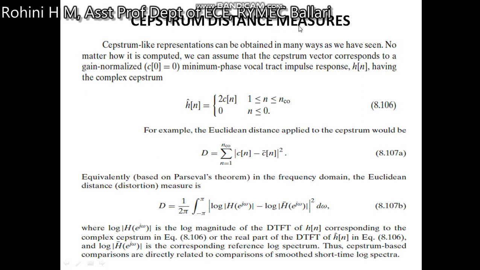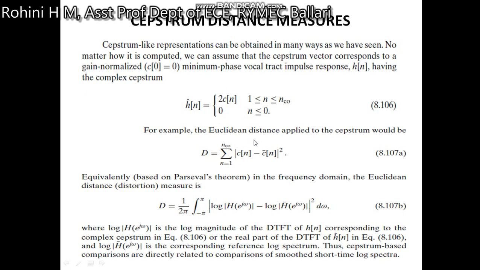Then there is cepstrum distance measurement. A cepstrum-like representation can be obtained in many ways, as we have seen. No matter how it is computed, we can assume that the cepstrum vector corresponds to gain normalized c of 0 equal to 0, the minimum phase vocal tract impulse response h of n having the complex cepstrum h hat of n equal to 2 into c of n for n between 1 to n c0, or it is 0 for n less than or equal to 0.